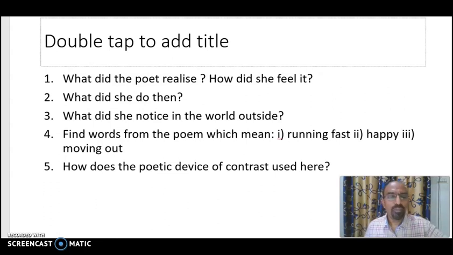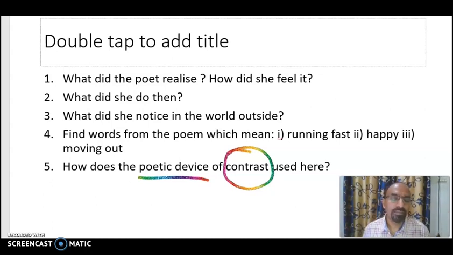Fifth question, how is the poetic device of contrast used here? The poetic device of contrast is very brilliantly used here. The inactive life of the mother is contrasted with the active, energetic life of the young trees and merry children brought out in the poem. That is a brilliant contrast.